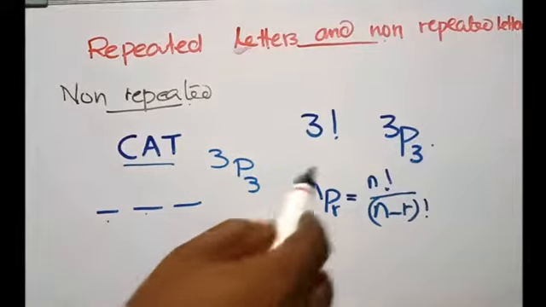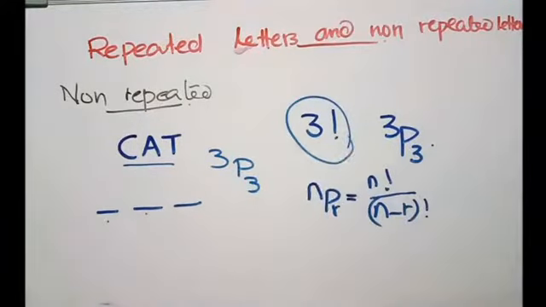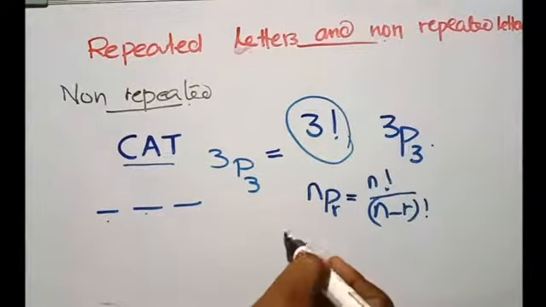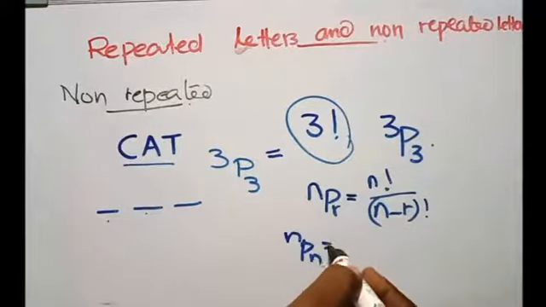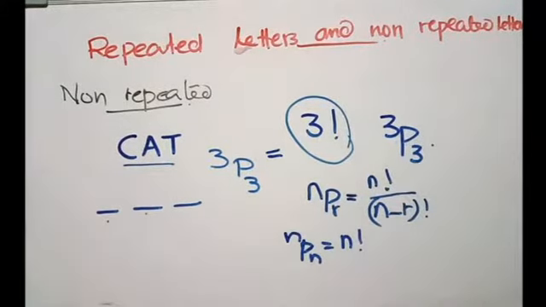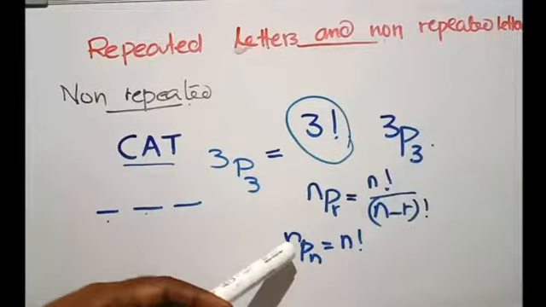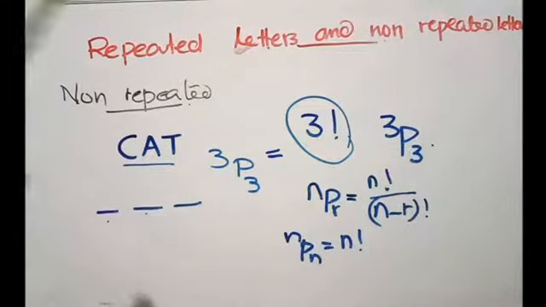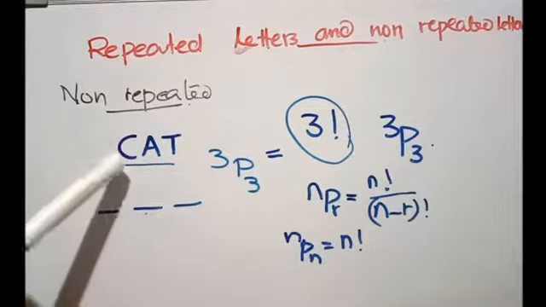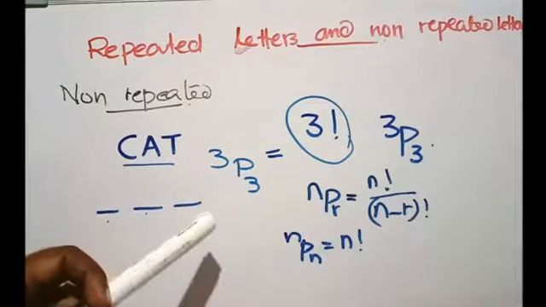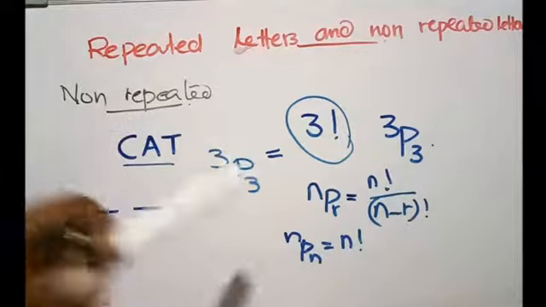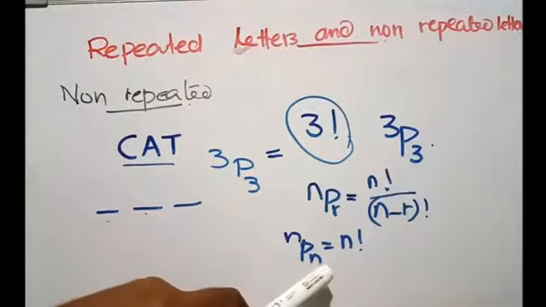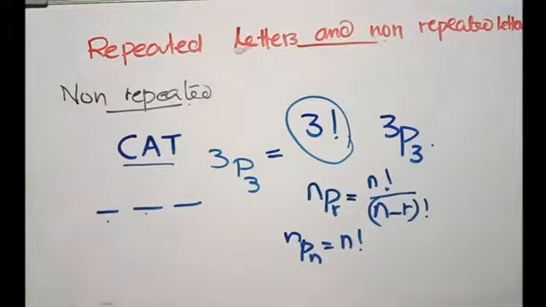In such cases we can use 3 factorial, because 3P3 is the same as 3 factorial. nPn is the same as n factorial. nPn stands for n objects to be arranged in n different places. Three letters to be arranged in three different places is known as 3P3. Or n different objects can be arranged in n different places, that is nPn, which is also the same as n factorial.